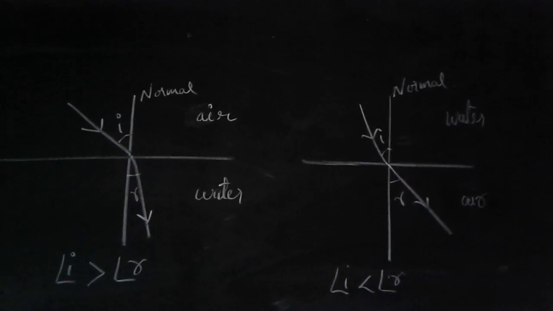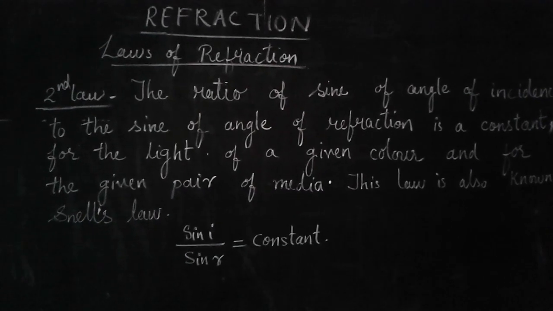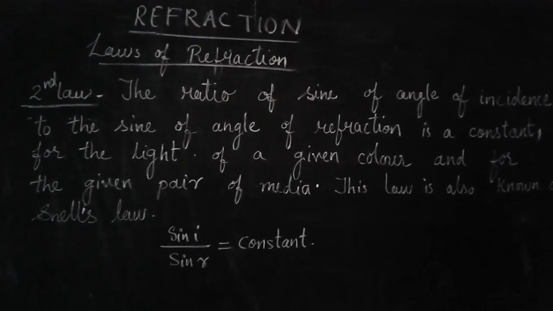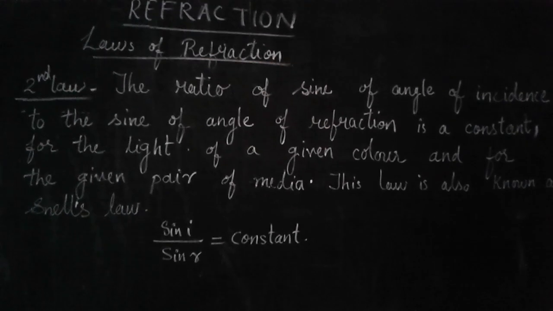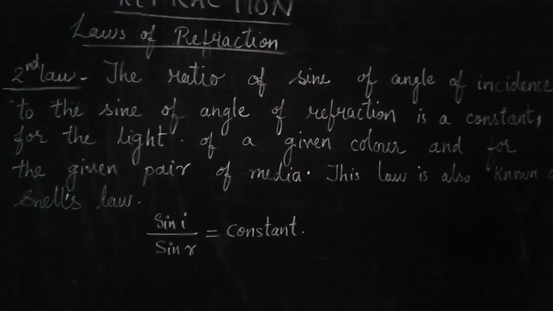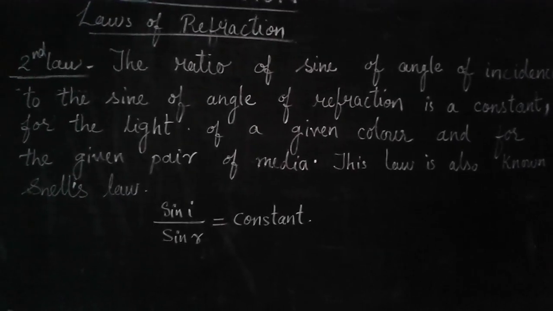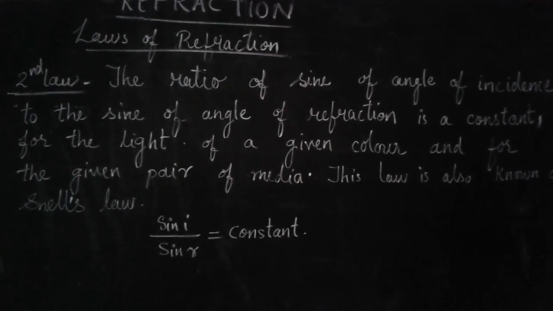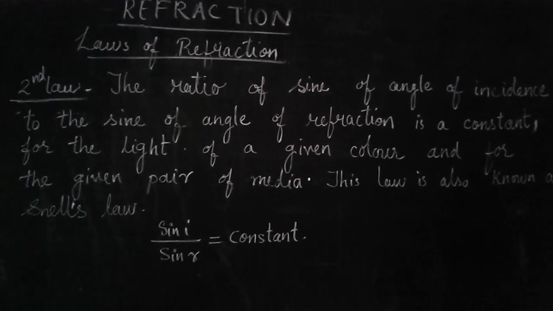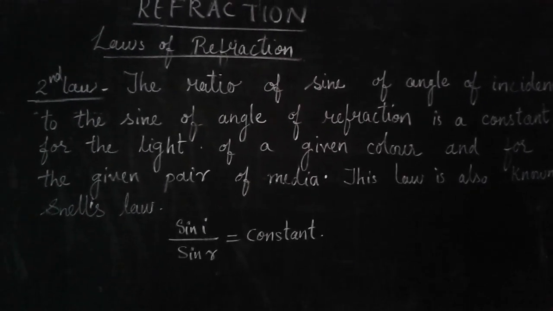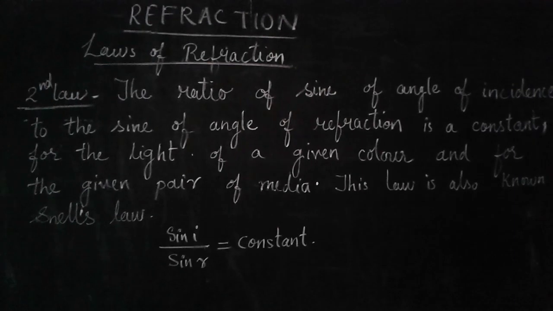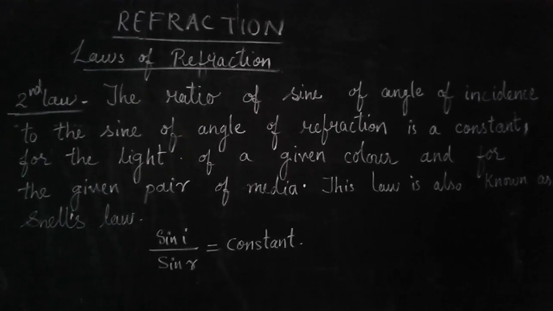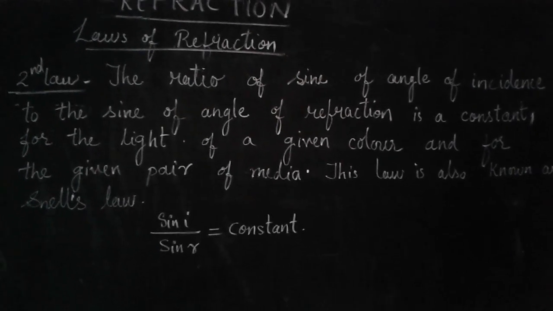Now let us see the second law. According to the second law of refraction, the ratio of the sine of the angle of incidence to the sine of the angle of refraction is a constant for light of a given color and for a given pair of media. This law is also known as Snell's law. Mathematically, it is written as sin I upon sin R equals a constant. Here I represents the angle of incidence and R represents the angle of refraction.